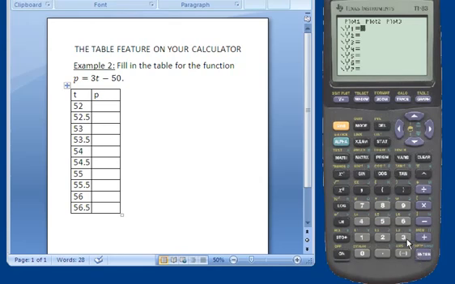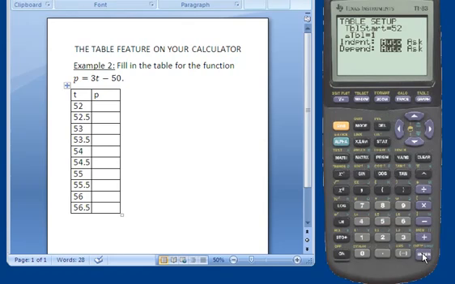Okay, so I need to use 3, and then I have to use my variable button, and it's going to show up as an x, but I just can't use t and p. I have to use x and y on the calculator. So 3x minus 50. And then I want to go to my table setup screen. So second and the window button. And I want my table to start at 52, enter. And then delta table is the increment, that's the amount it goes up by.